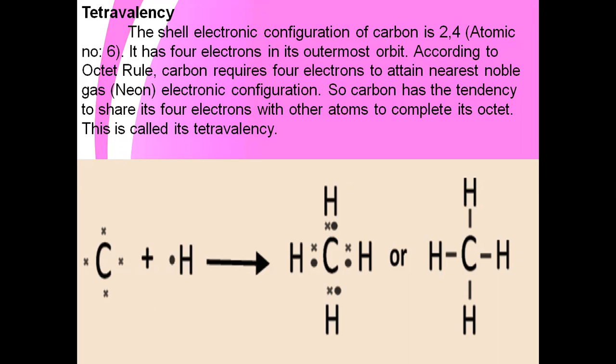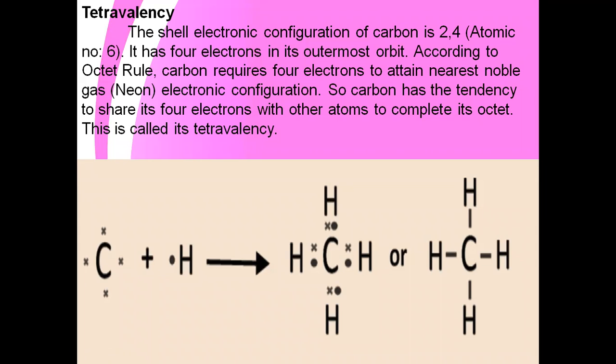Carbon has 4 electrons in its outermost orbit, so it is unstable. To become stable, it shares electrons with other elements, attaining the nearest noble gas configuration, that is neon.